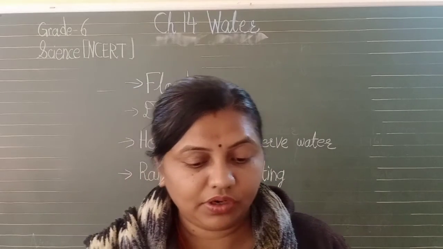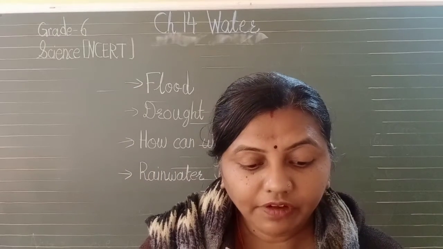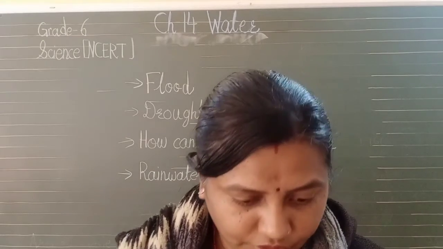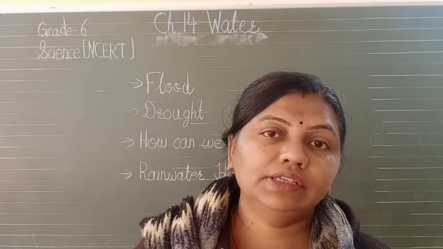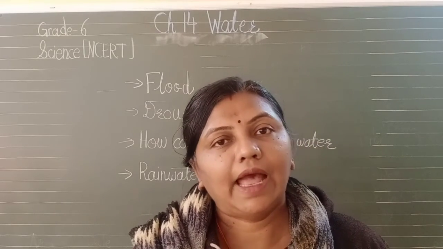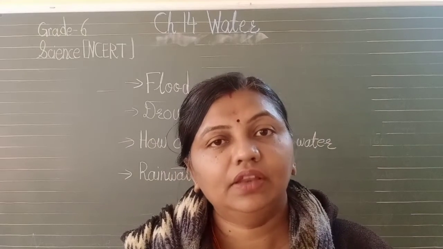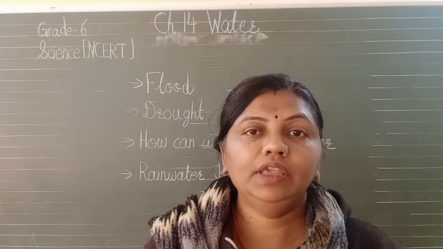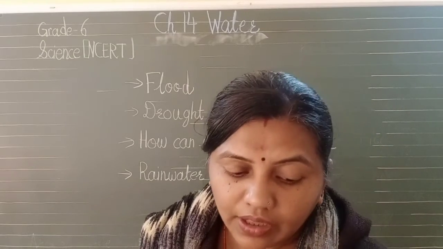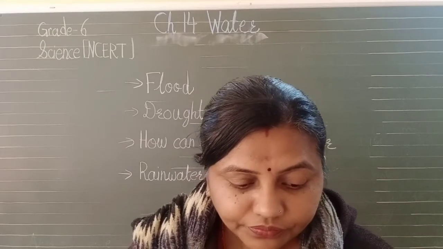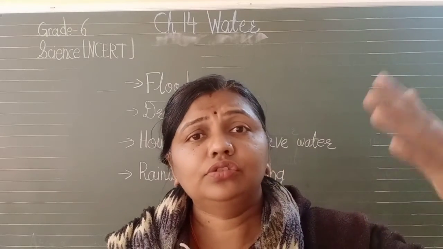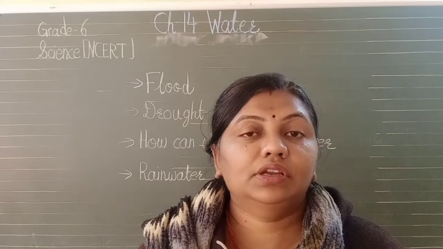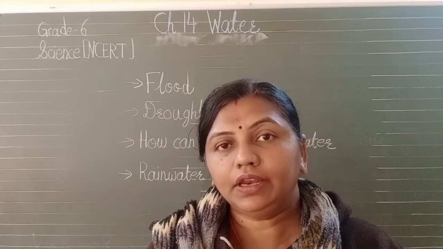Now, what is rainwater harvesting? It is a way to make water available by collecting rainwater and storing it for later use. Collecting rainwater in this way is called rainwater harvesting. Whenever rainfall occurs, that rainwater is collected and conserved properly so it can be used later. Otherwise, the rainwater may mix with the drains or gutters, and then it becomes useless.